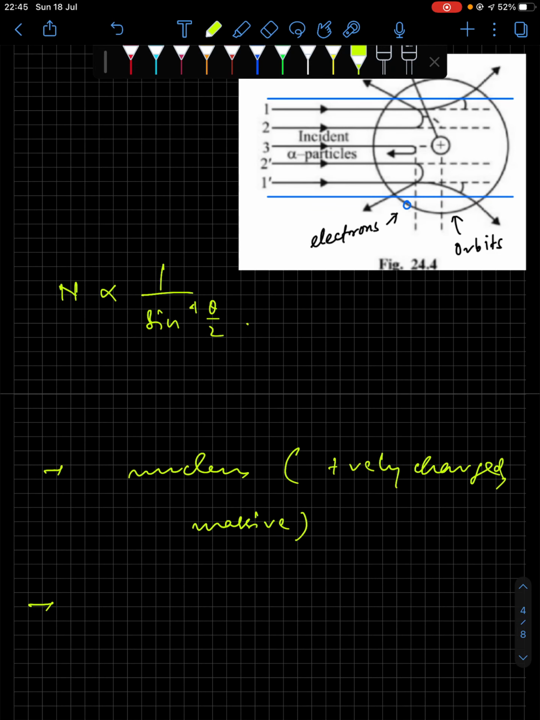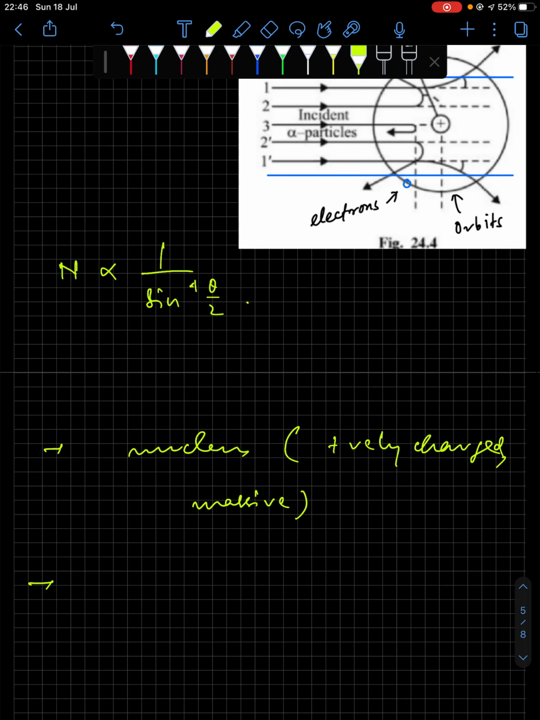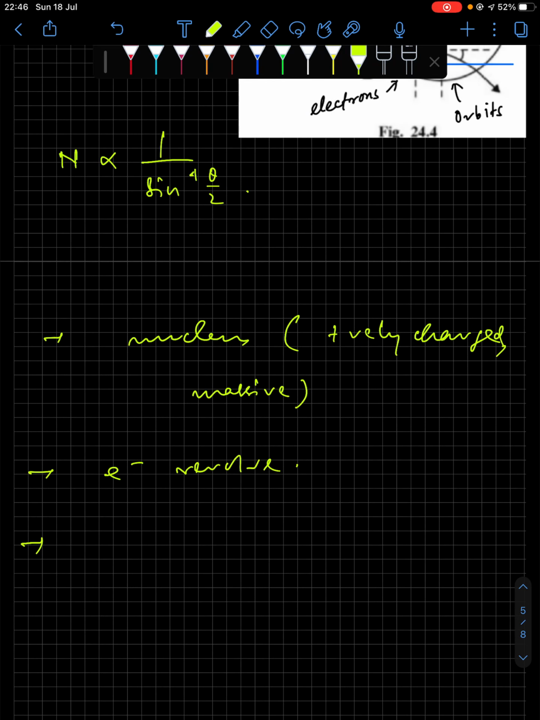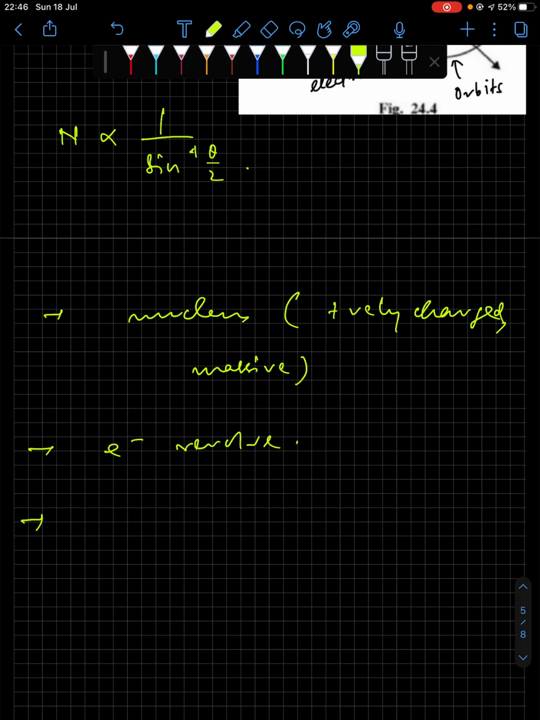They revolve in certain orbits with high speed, and he named those circular paths as orbits. So electrons revolve is the second point. Third point is, now electrons are negatively charged and nucleus is positively charged. So he said that Coulomb's force of attraction was holding the electrons in their particular orbit.